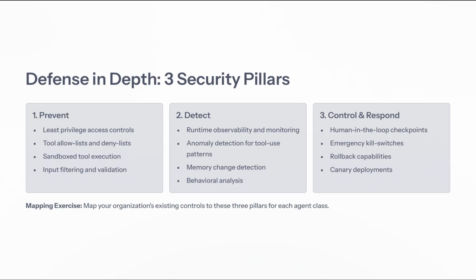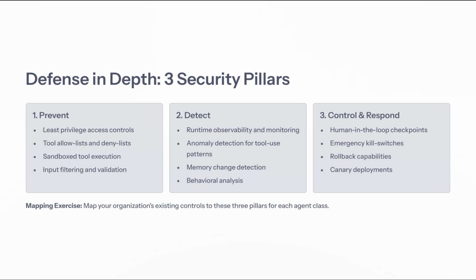As we transition from understanding the risks posed by communication poisoning, let's now explore a robust strategy to mitigate these threats through a defense in depth approach. This strategy is built on three essential pillars. First, we focus on prevention. Implementing least privilege access controls ensures that individuals and systems only have the minimum access necessary to perform their tasks.